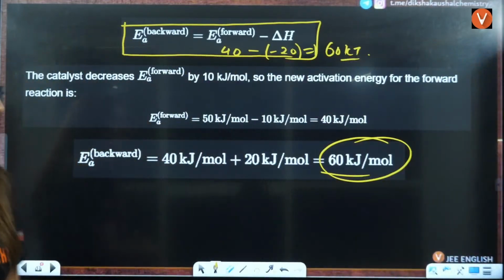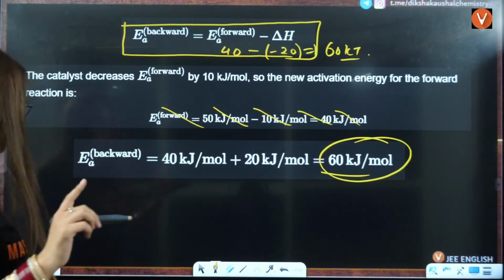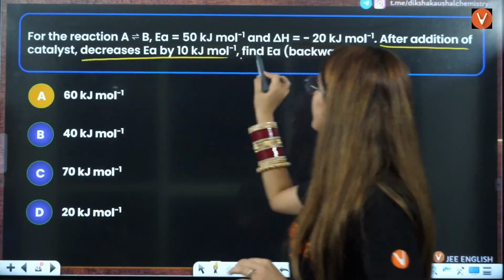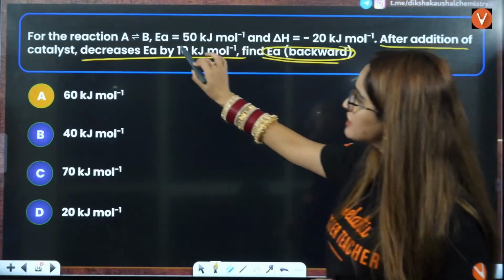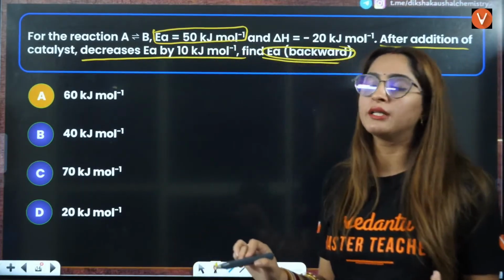What you have to see, you don't have to calculate this thing here. That is not needed because they are asking you the value after addition of catalyst. They are asking you the Ea backward. So firstly you have to change the Ea forward, right? After addition, then you calculate the Ea backward.